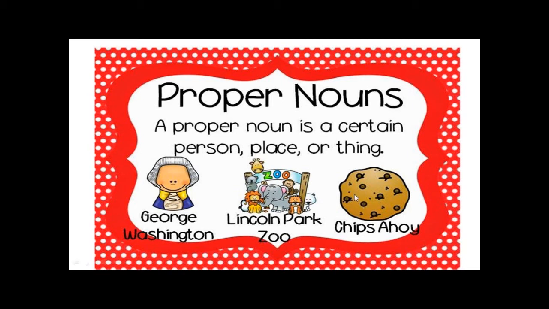Cookie is common, because it can be any kind of cookie. But when I say Chips Ahoy, that means I give it a name. And when I give it a name, it becomes proper.